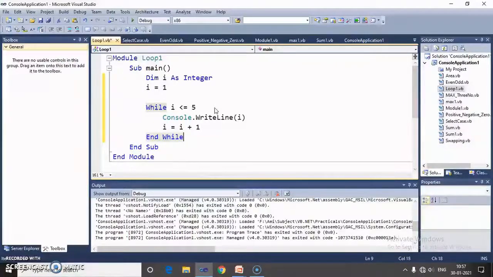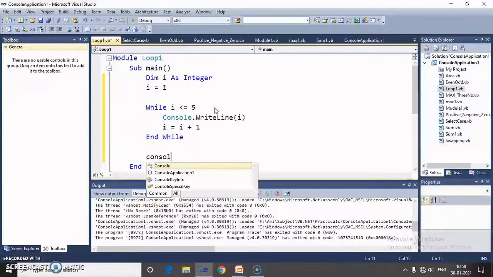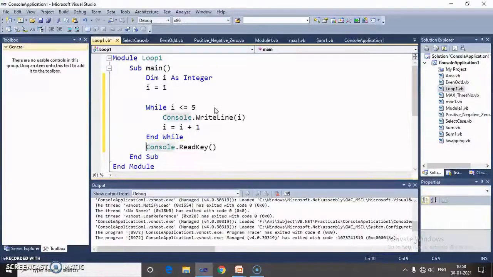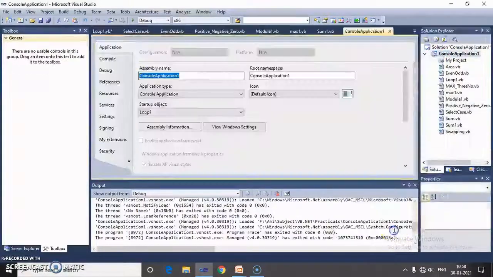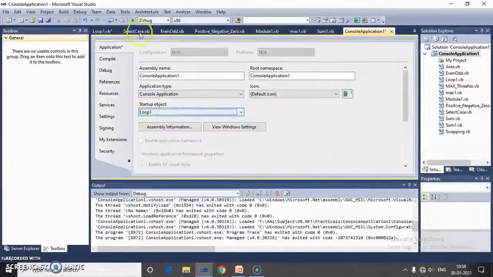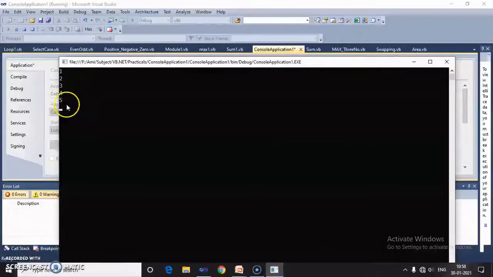Now this is the code of my while loop. After that at last I have to write console dot read key to hold the output. Now my code is completed. Now set loop1 as a startup object and then run. So the output window displays the numbers 1 to 5 in sequence.